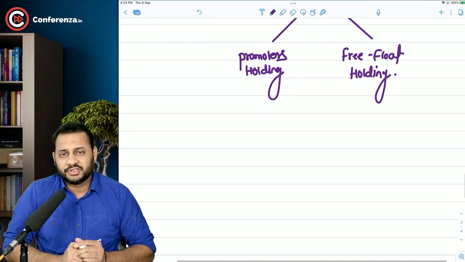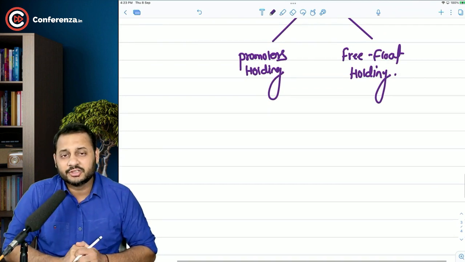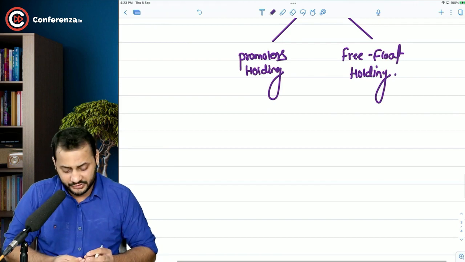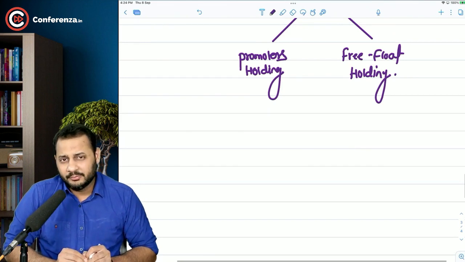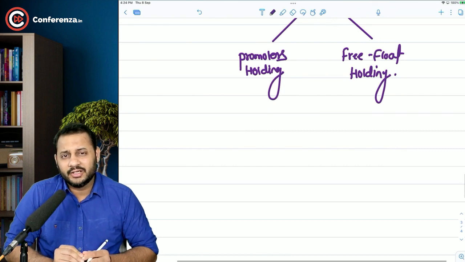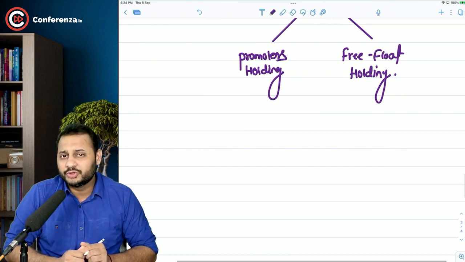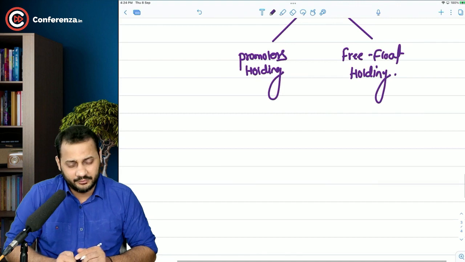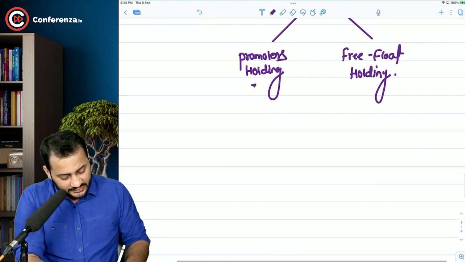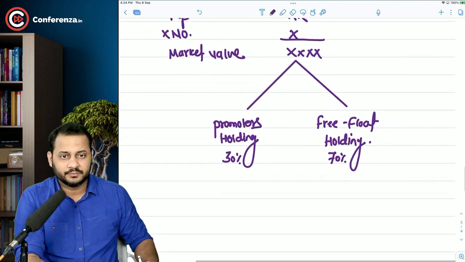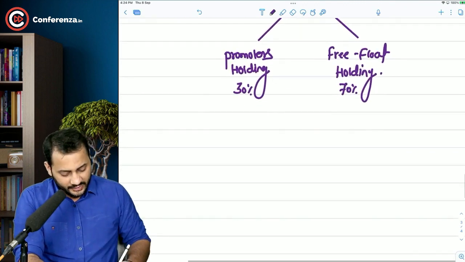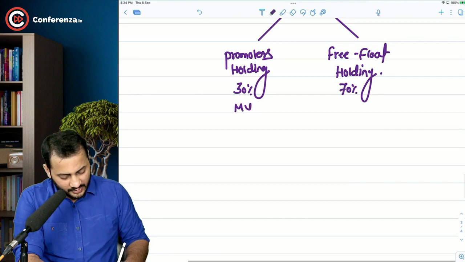Promoters holding is the percentage of shares held by the promoters, and free float holding is the percentage of shares which is freely available and mostly held by the public, who are ready to give up their shares for a better price in the market. So the owners of those shares keep on changing from time to time. Promoters holding is, let's say, 30%. Free float holding is, let's say, 70%.